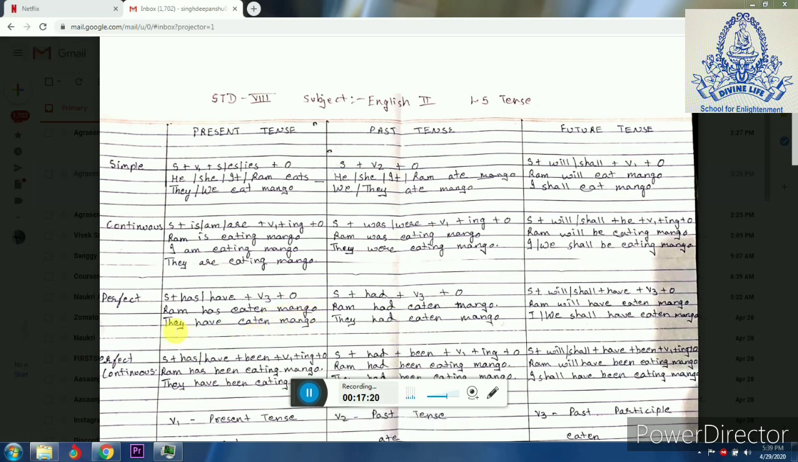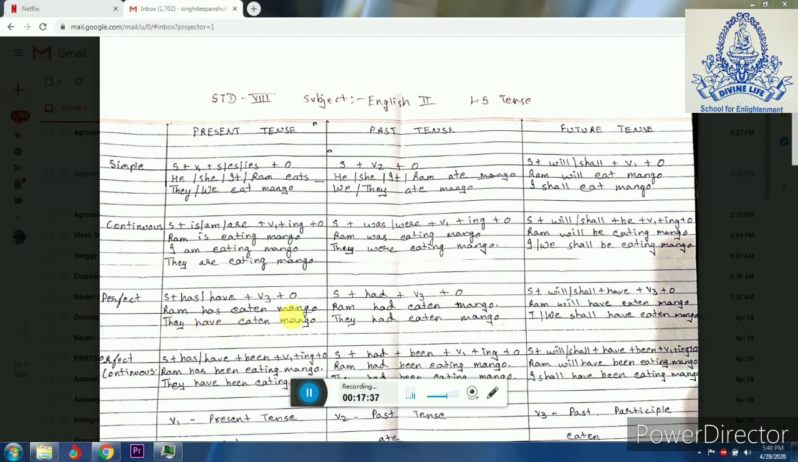And if the subject is plural, they have eaten mango. So this is the difference, where to use has, where to use have. In singular subject you will use has, in plural subject you will use have.